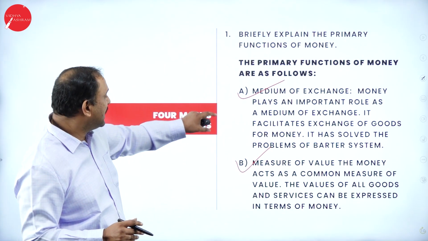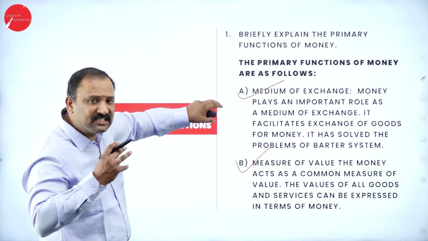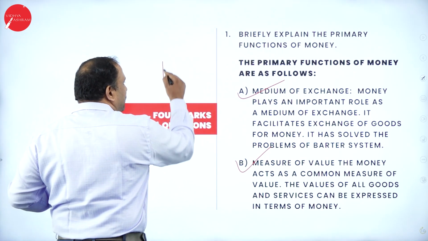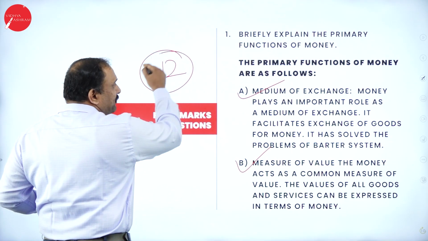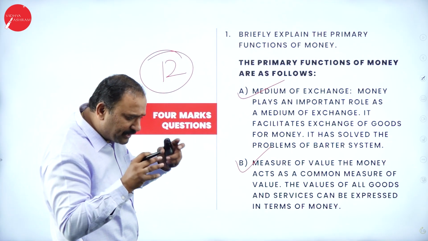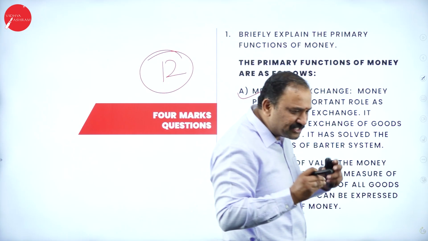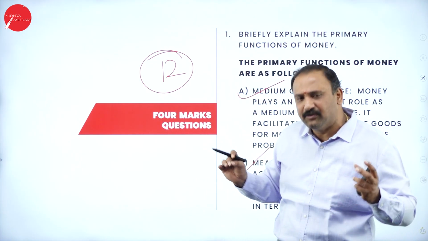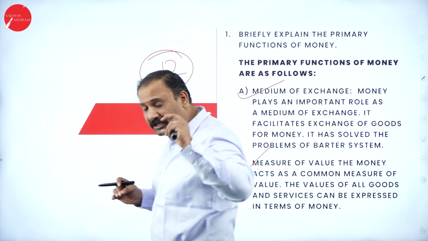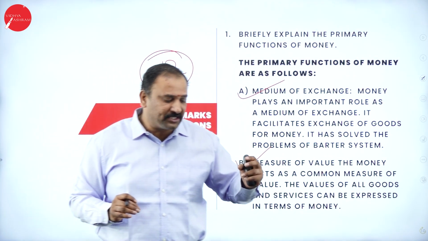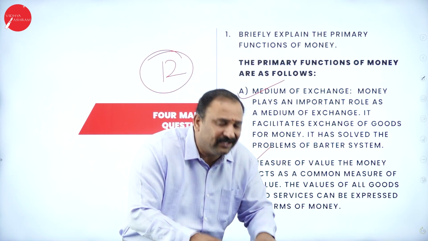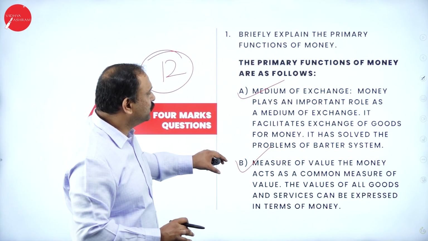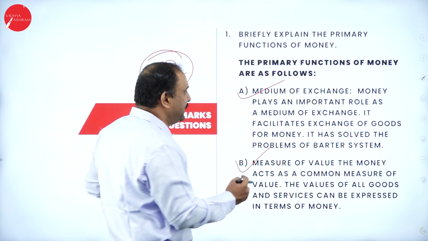Now, the first thing is that in the 4-mark question, this is a question where you're going to expand and write it for 12 lines, which means that when you just write about the functions of money, it is not enough that you have just written it in forms of lines and words altogether. What you need to do is drive in the concept of money very, very clearly there.